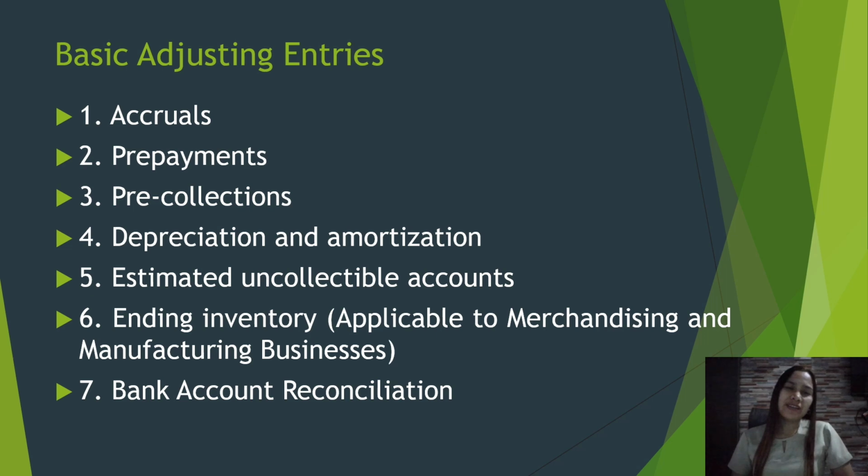So we have here the accounts which are needed to be adjusted at the end of the accounting period. So we have the accruals, the prepayments, the pre-collections, the depreciation and amortization, estimated uncollectible accounts, and the inventory applicable to merchandising and manufacturing business, and of course bank reconciliation. So these are basic adjusting entries which are to be made at the end of the accounting period.